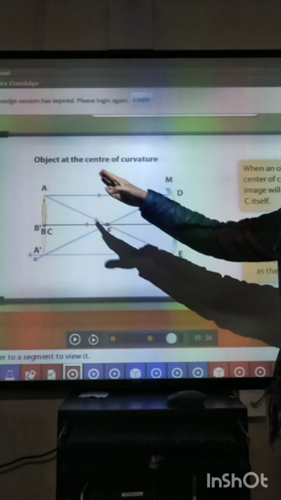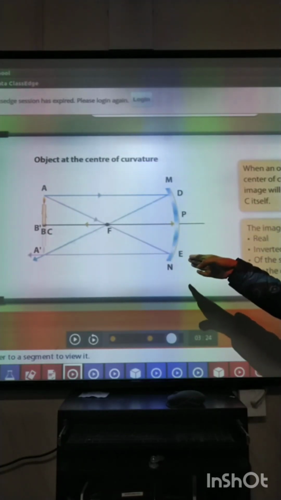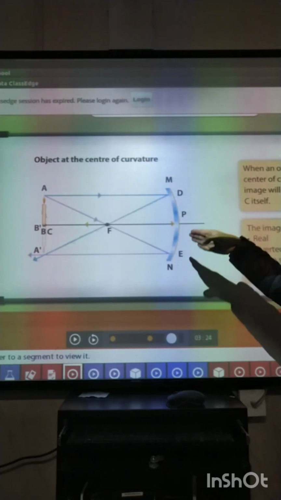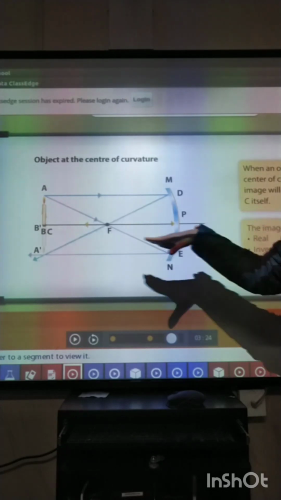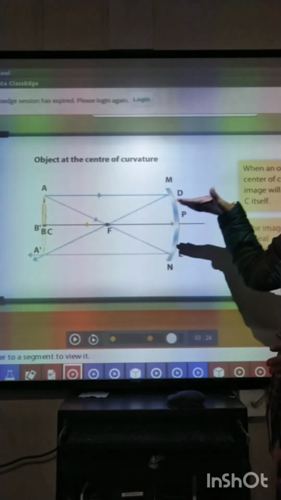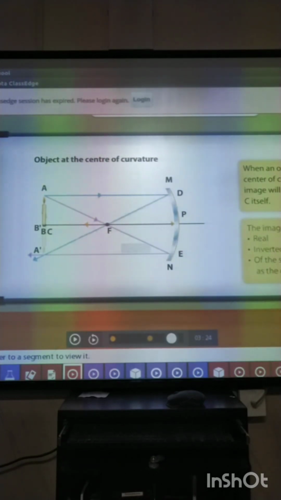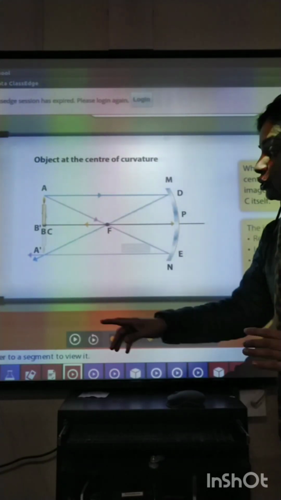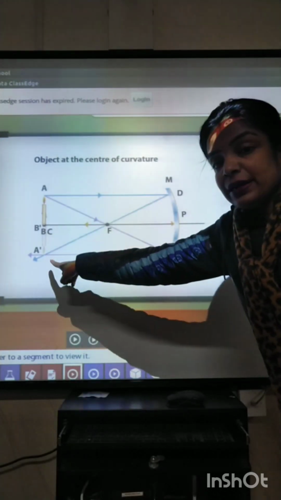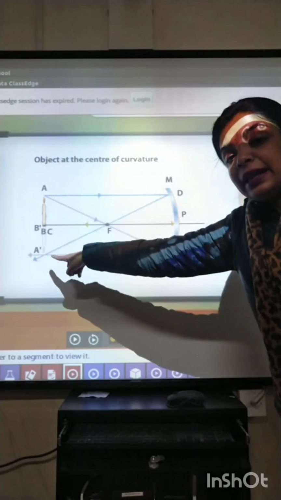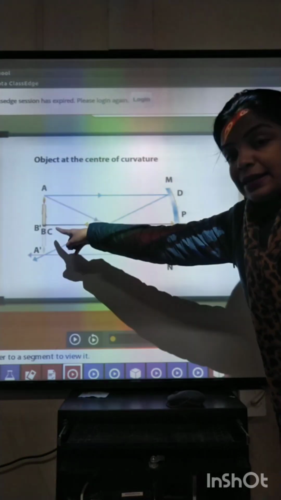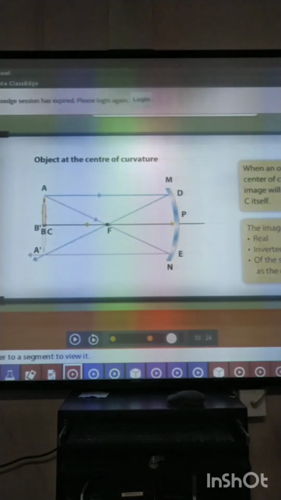The second incident ray is passing through principal focus, and after reflection it becomes parallel to principal axis. Now we have two reflected rays which are intersecting each other at point A dash, which is located at C. Means when the object is placed at center of curvature, the image will also be formed at center of curvature.